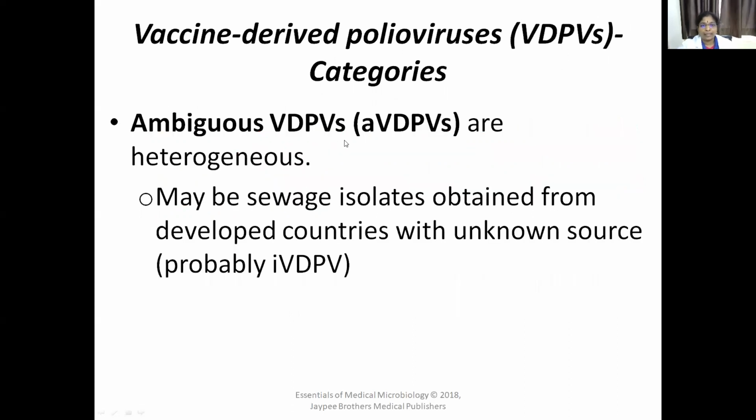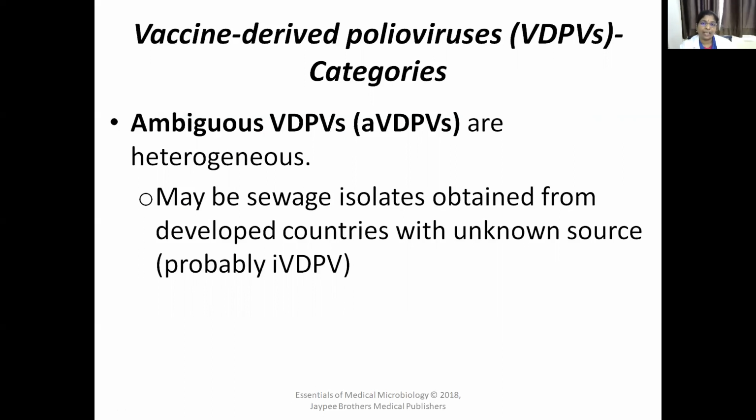Another third category is ambiguous VDPV, written as AVDPV. These are heterogeneous. They may be sewage isolates obtained from developed countries with unknown source. They are called ambiguous VDPV. They may be isolated from sewages obtained from developed countries. So those seen in the sewages from developed countries, they are heterogeneous and they are called ambiguous VDPVs.